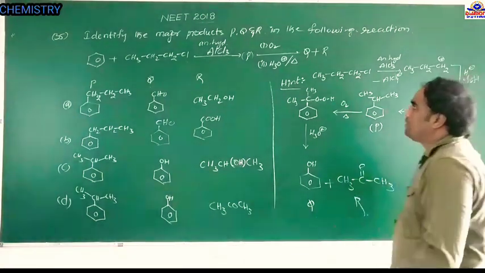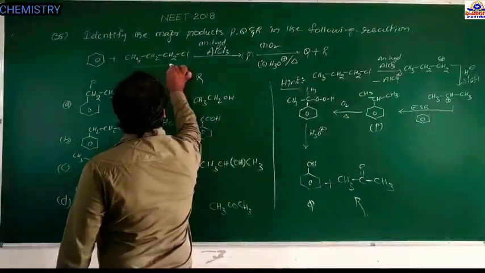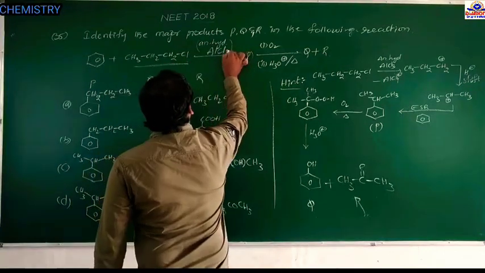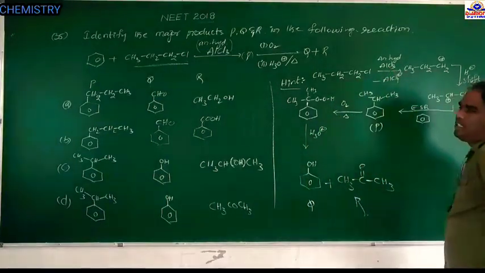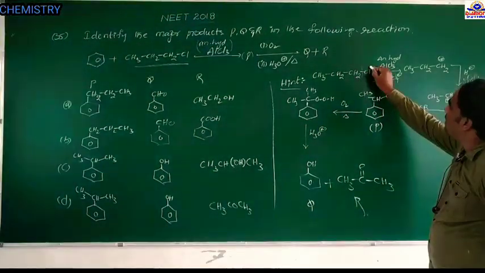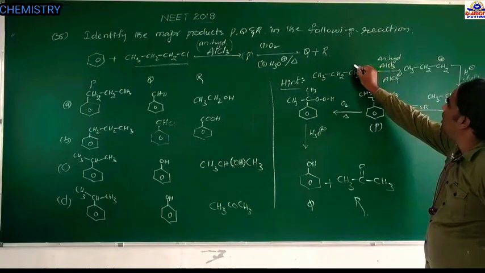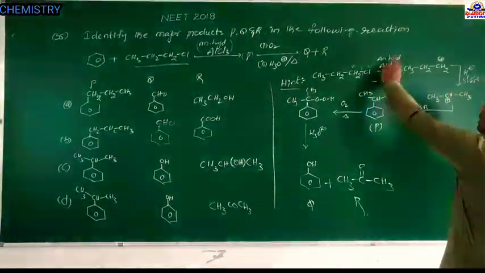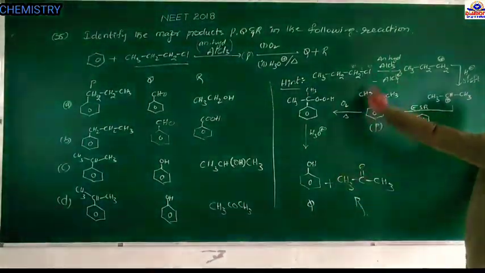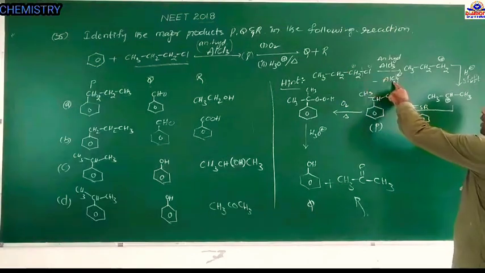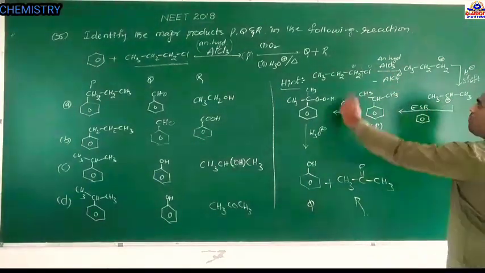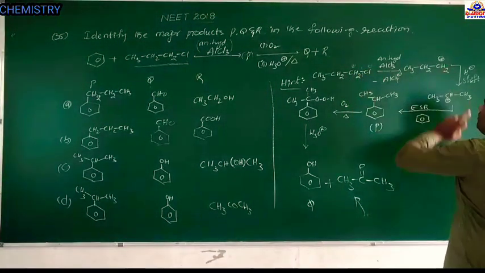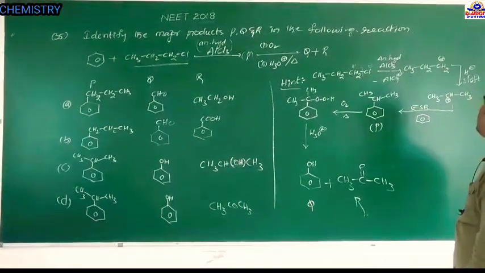So first, N-propyl chloride in the presence of anhydrous AlCl3 decomposes as Cl minus and carbocation. This AlCl3 is ready to accept the chloride, and it is converted to AlCl4 minus, and it forms a primary carbocation, that is a propyl carbocation.